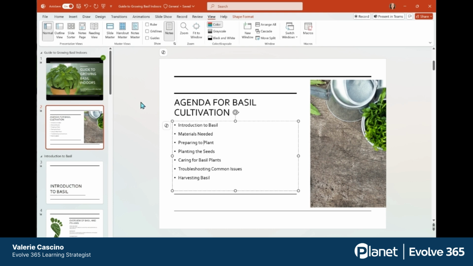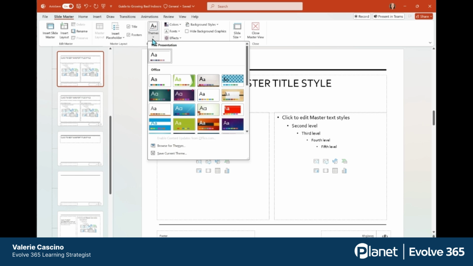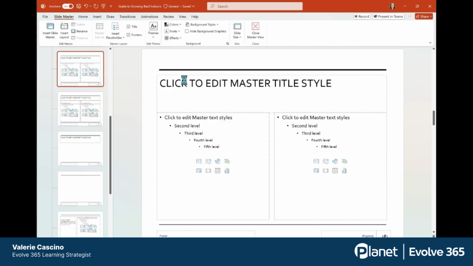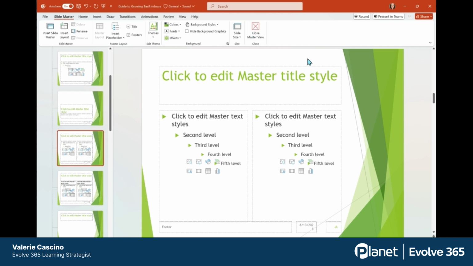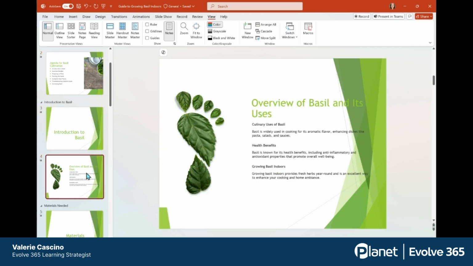The other thing I want to show you back in the slide master is themes. If you don't like the layout of your theme right now, or you don't have a theme, you can come up here and choose a different one. Again, you'll get an idea of what it's going to look like here. You can close it out and then it will apply it to all of your slides.